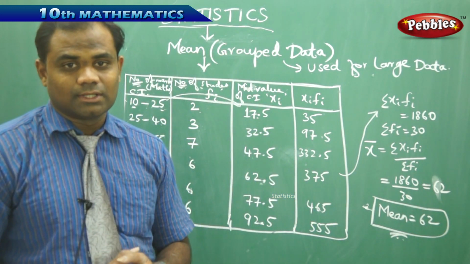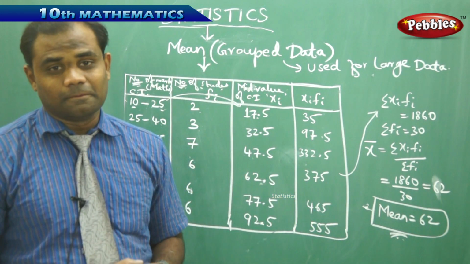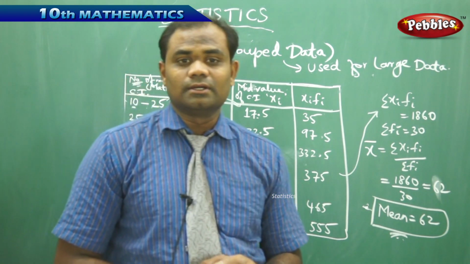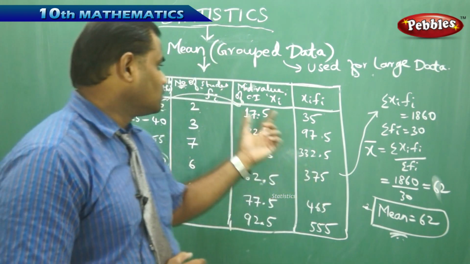This is because the mid value xi here is assumed to be the mid of the class interval.